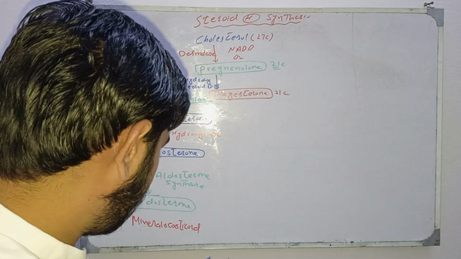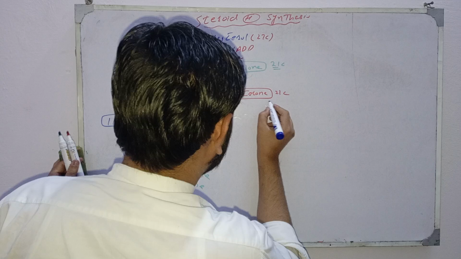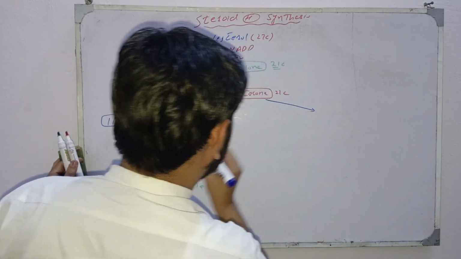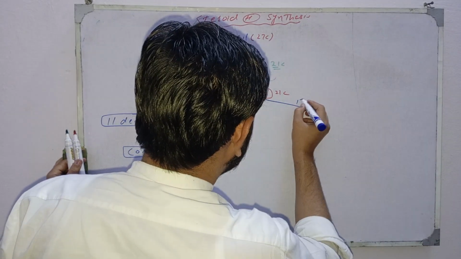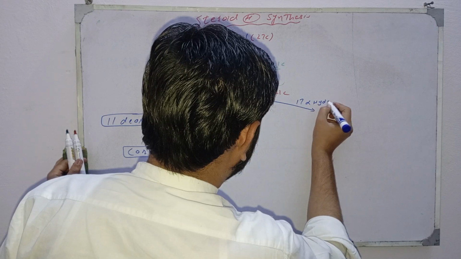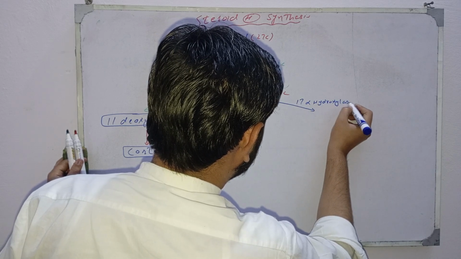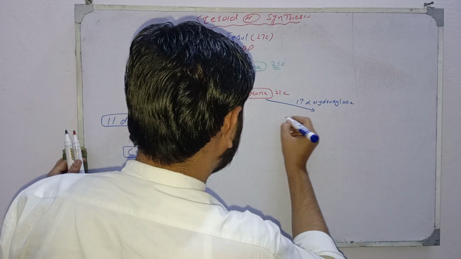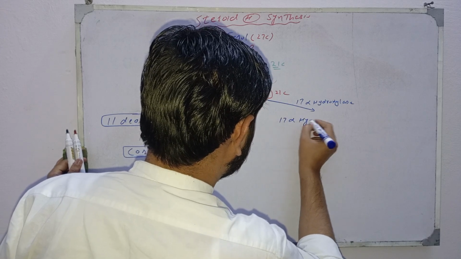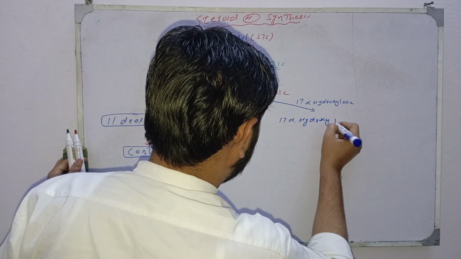Okay, students. Now here, by action of 17 alpha hydroxylase, progesterone converts into 17 alpha hydroxyprogesterone.